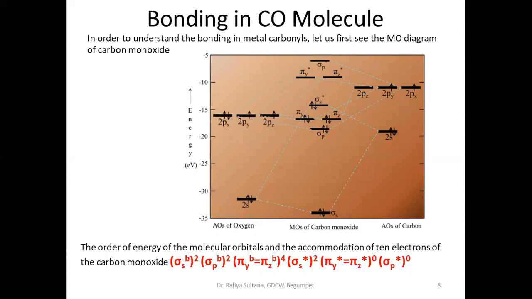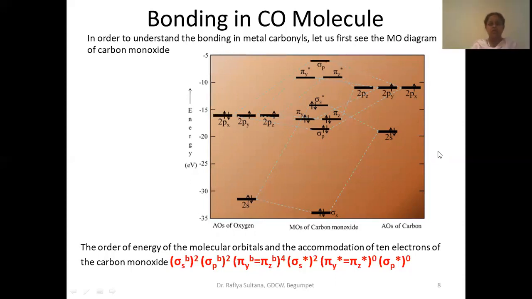First we have to learn the molecular orbitals of the carbon monoxide molecule. I hope you already know how to write the molecular orbitals of molecules. You have already learned in your first year. You have a chapter on molecular orbital theory.